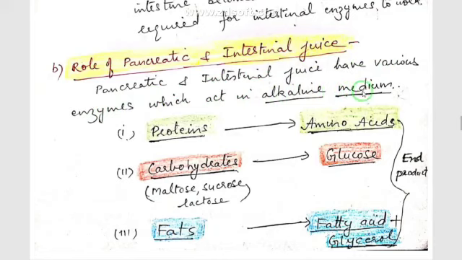So the various nutrients: the proteins are converted into amino acids. Secondly, carbohydrates. All the carbohydrates like maltose, sucrose, lactose are converted into the simplest form, which is glucose. And fats are converted into fatty acid and glycerol. So these are the end products of digestion. Proteins' end products are amino acids, carbohydrates' end products are glucose, and fats' end products are fatty acid and glycerol.